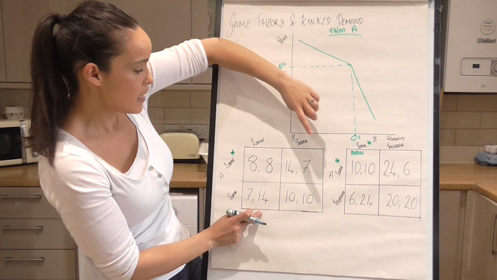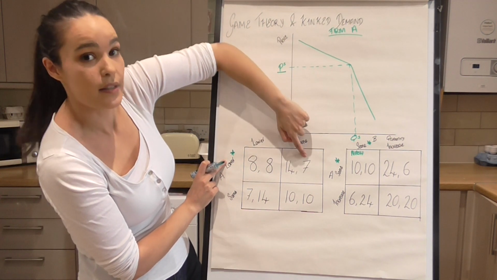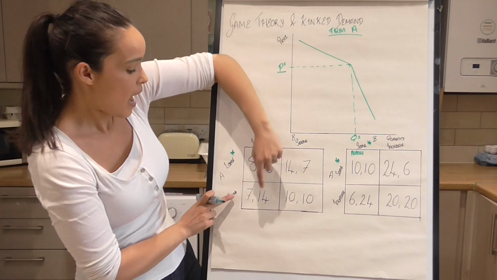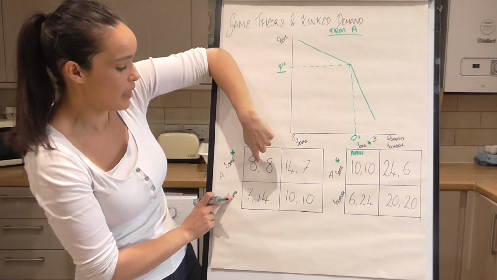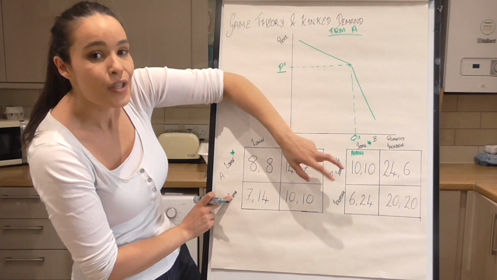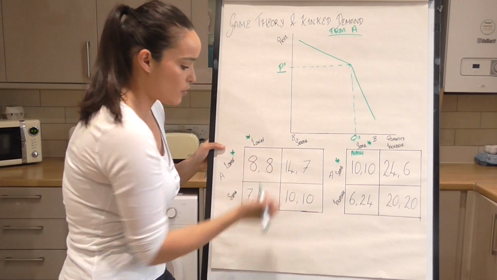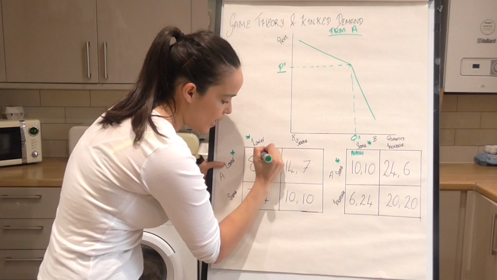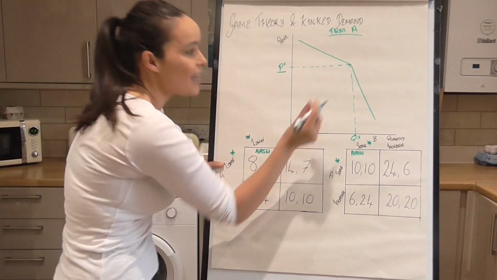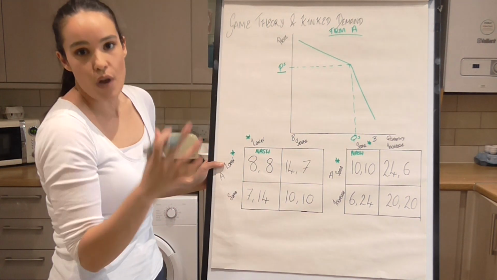Well, what about firm B? If firm A decides to lower, you've got 8 and 7. Obviously 8 is higher than 7, so they'll choose 8. And then if firm A keeps it the same, firm B has a choice between 14 and 10. Well, 14 is much higher than 10, so they'll choose 14. So lower is also their dominant strategy. So actually this is their Nash equilibrium. Is the keep-the-same price the Nash equilibrium? No.